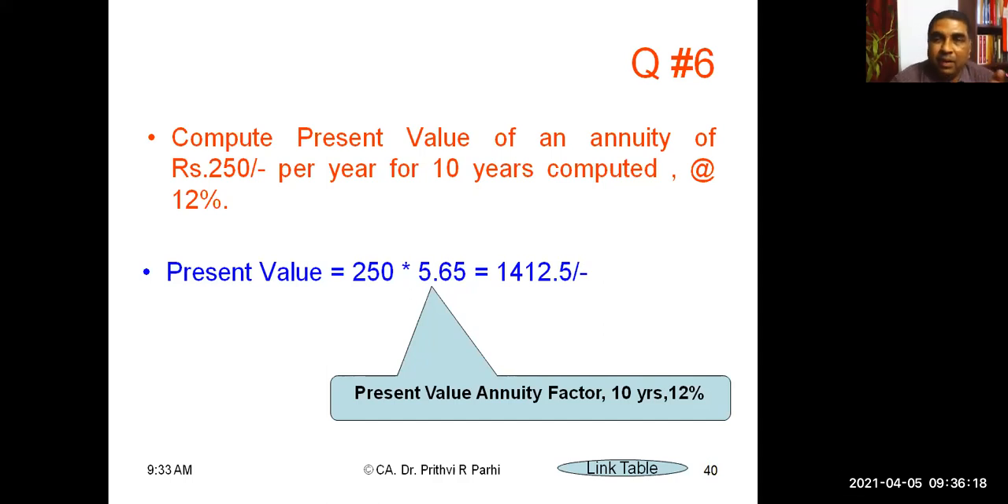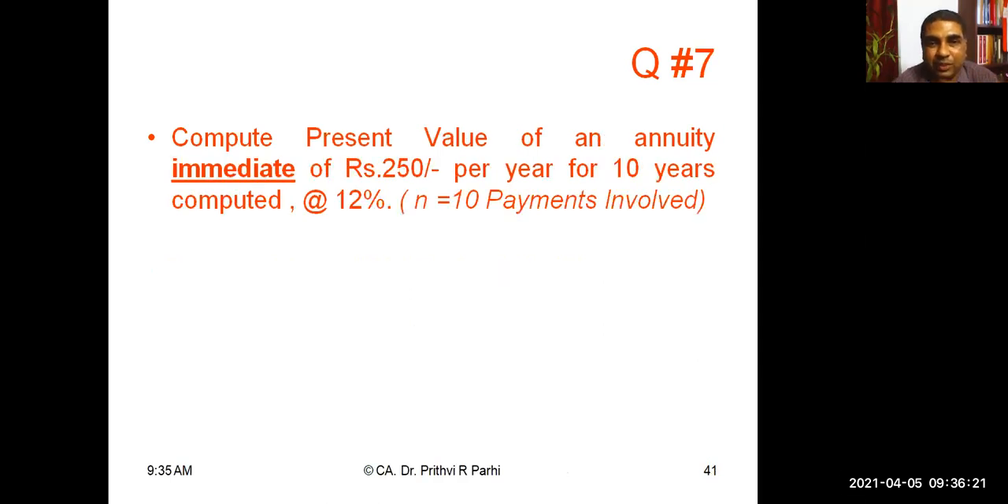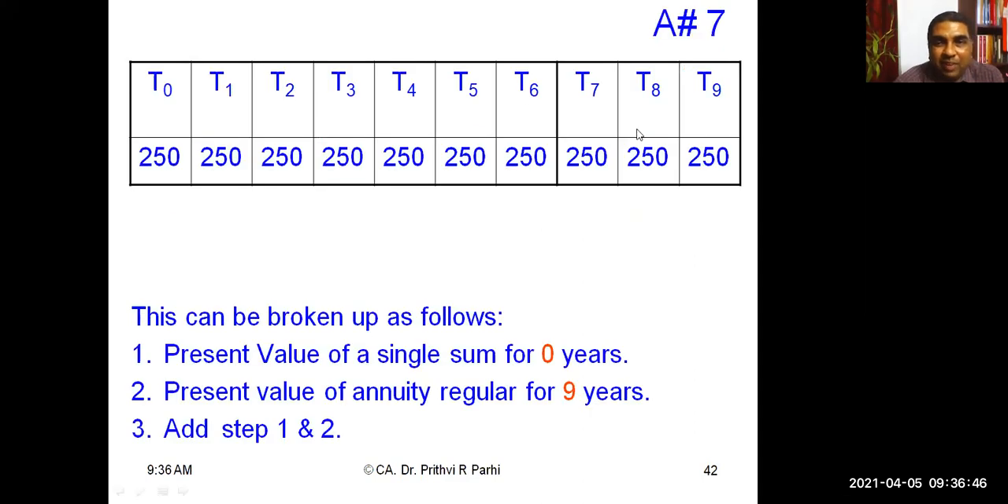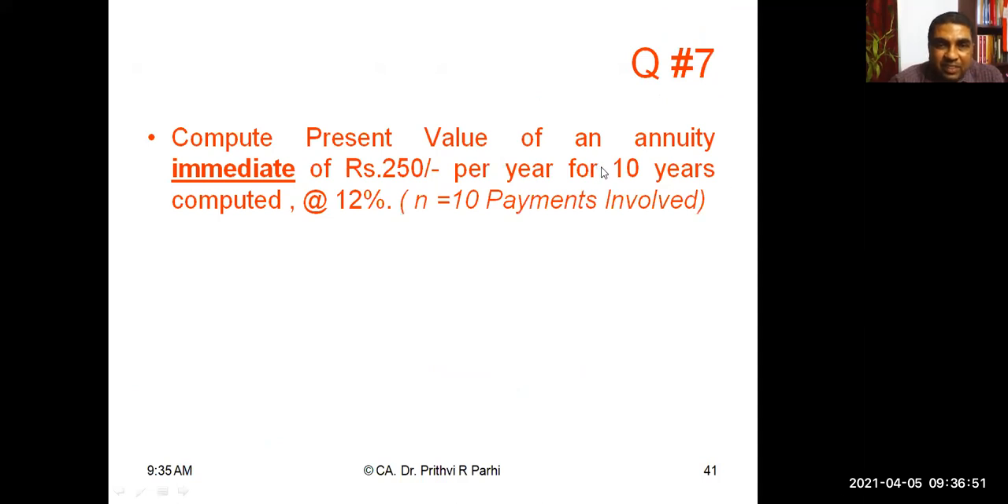Now, next question. Please read it. Question number 7. Compute present value of an annuity immediate of rupees 250 per year for 10 years computed at the rate of 12%. N is equal to 10, payments involved. So, what kind of annuity is it? Sir, N payment immediate annuity. Immediate, 10 payments.